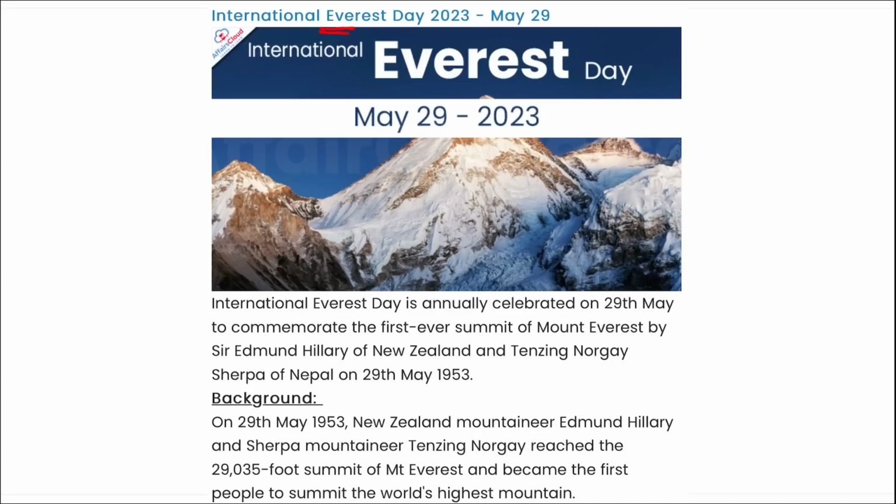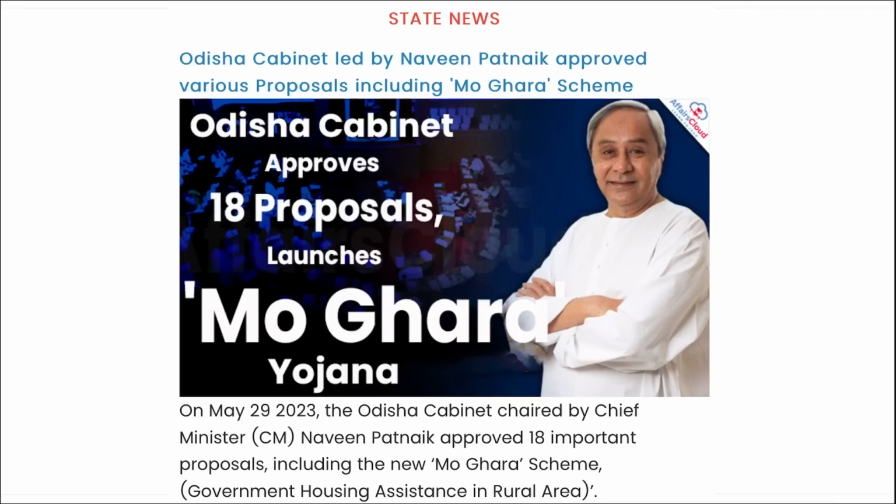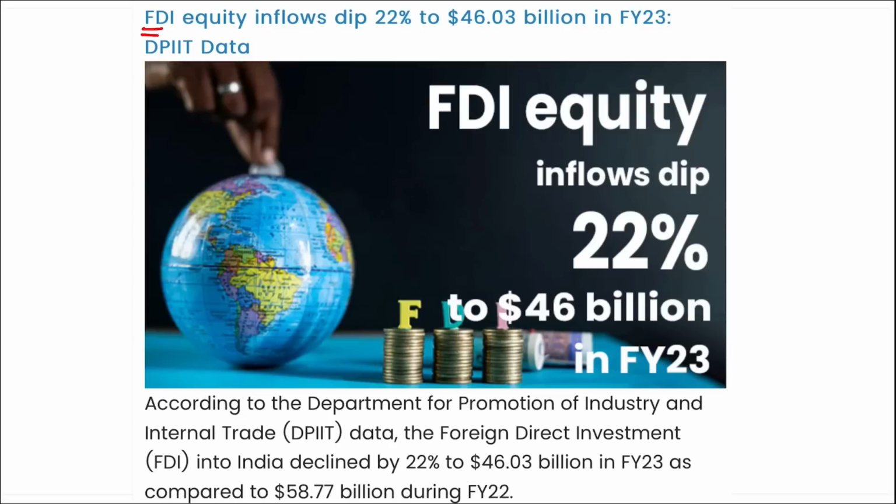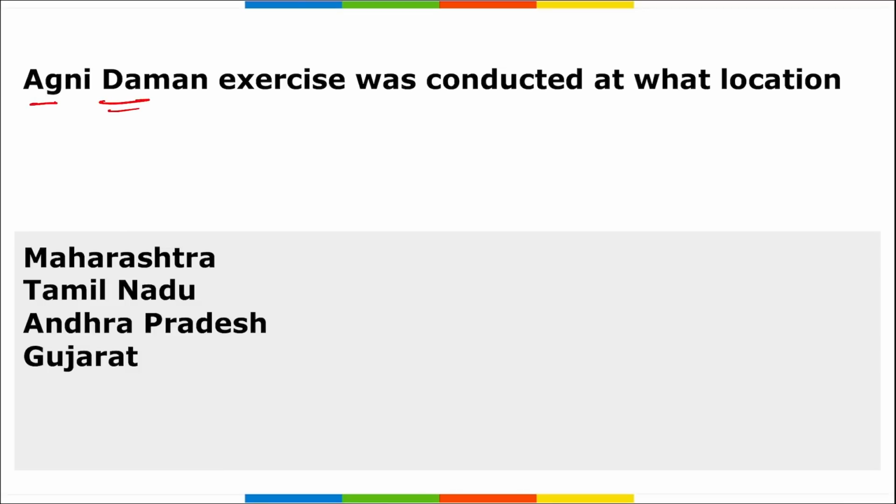International Everest Day is observed on 29th of May. Odisha cabinet led by Naveen Patnaik approved various proposals including Moghara scheme. Next, FDI equity inflows dipped 22% to $46.03 billion in fiscal year 23 as per the data released by DPIIT. Agni Daman. This is the name of the exercise that was recently conducted at what location?